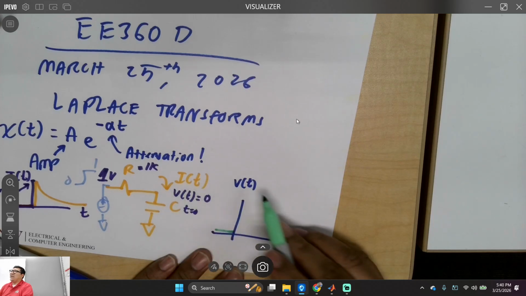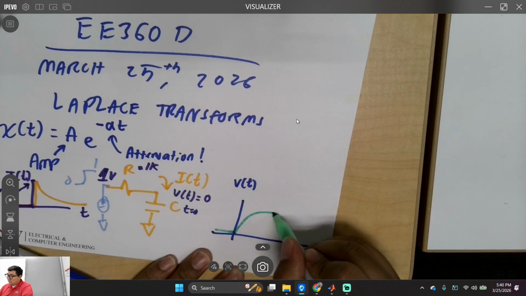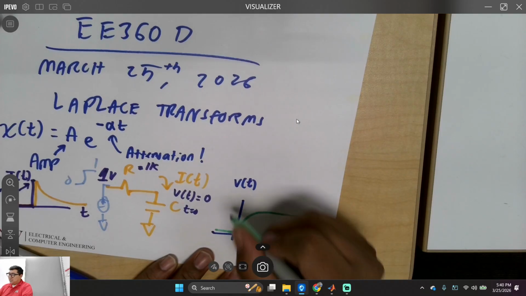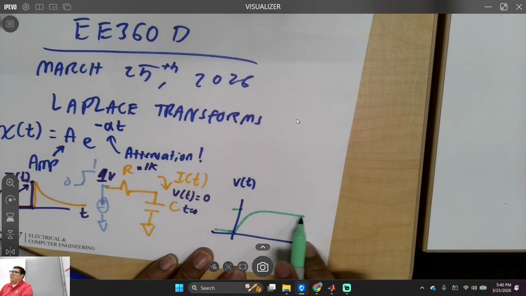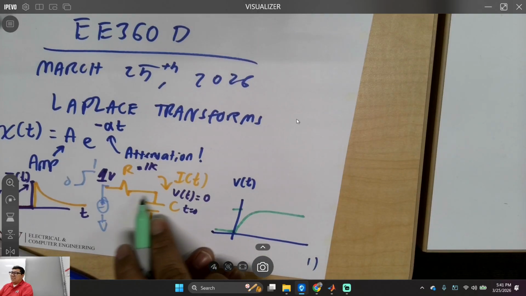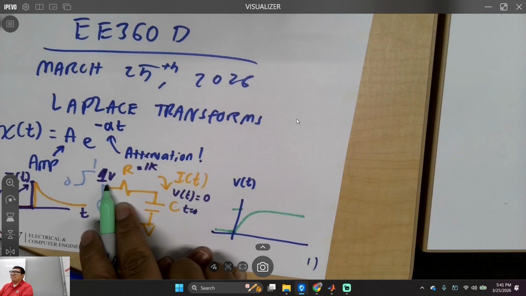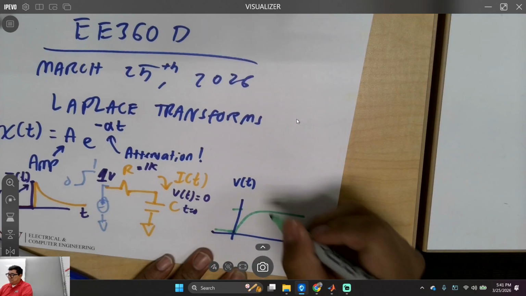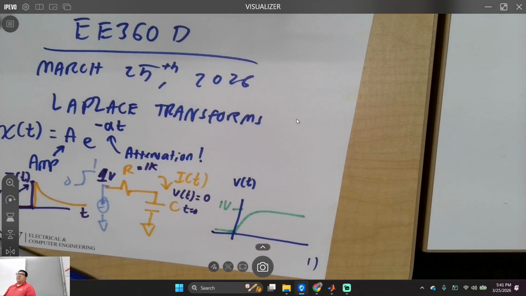It's going to charge. What's the settling voltage when this is fully charged, and this is 1 volt for all time? 1 volt. Is that hard? Not too hard, right?